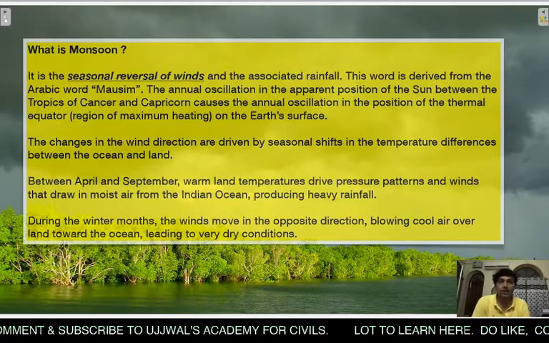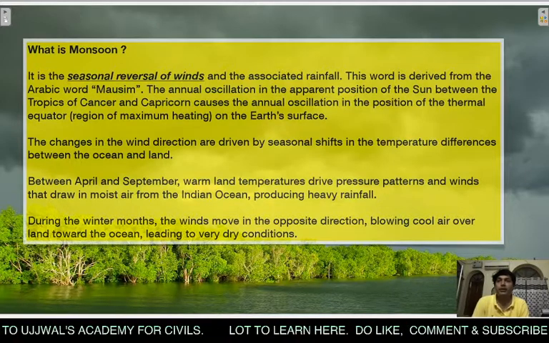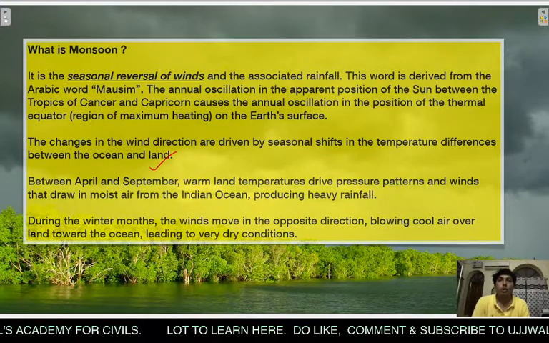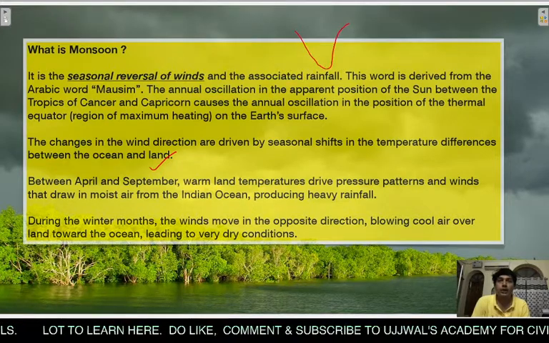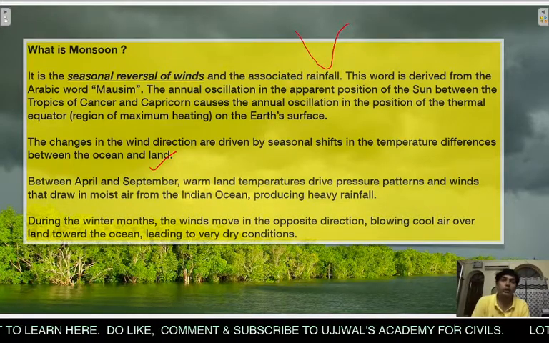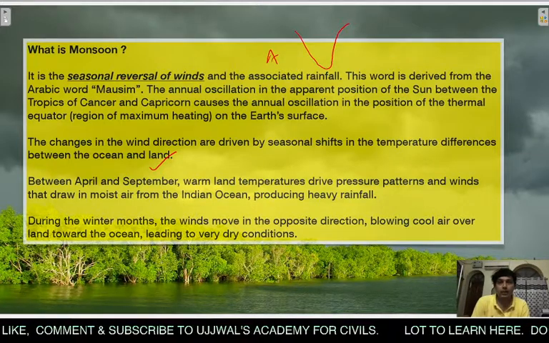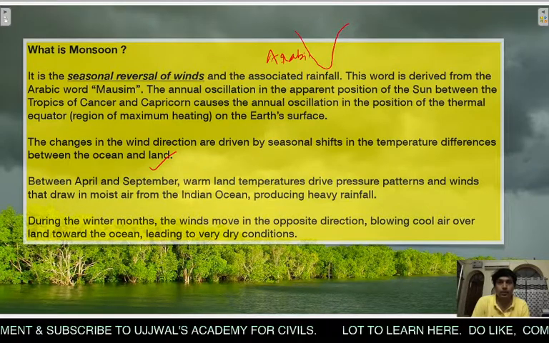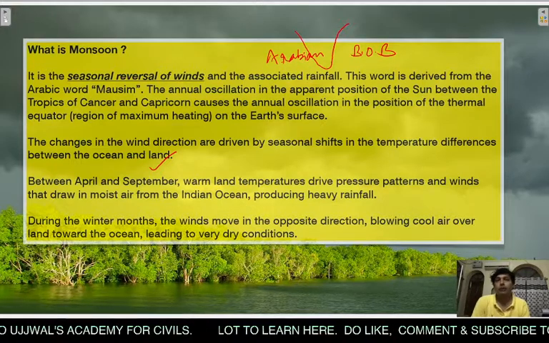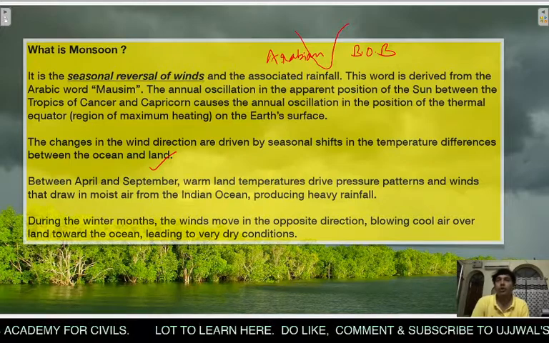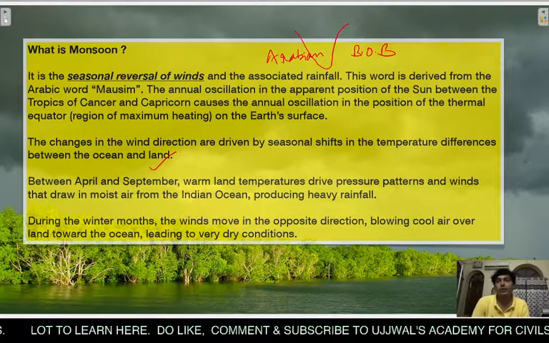by this particular variation. ठीक है, the changes in the wind direction are driven by seasonal shifts in the temperature differences between the ocean and land. Okay, so what happens, क्या होता है कि suppose this is a land mass, suppose this is India, and इंडिया के चारों तरफ जो इंडियन ओशन जो है, this is Arabian Sea, and this is Bay of Bengal region. So what happens that land gets heated differently and this particular ocean gets heated differently. So there is a temperature difference between the land mass and this particular ocean.